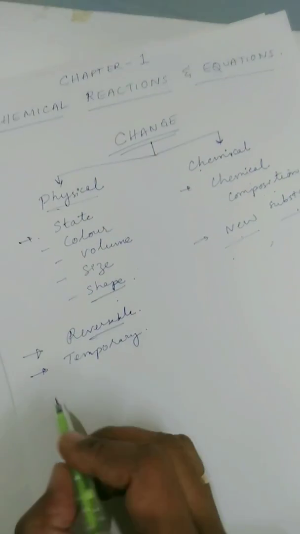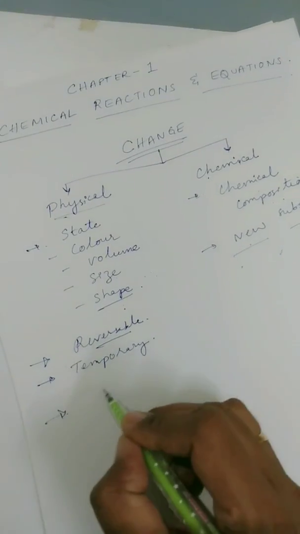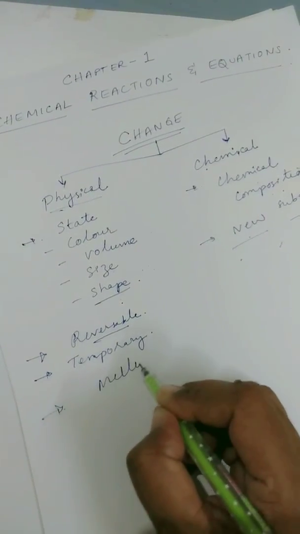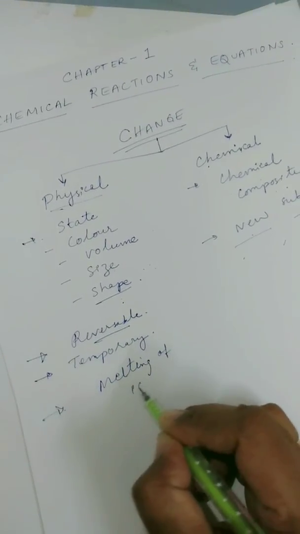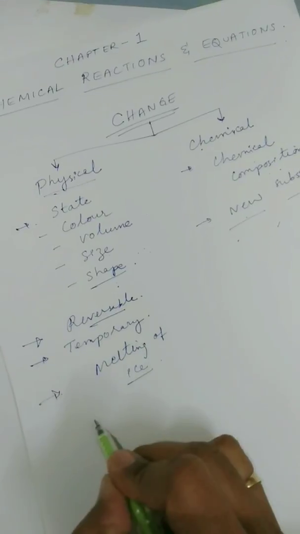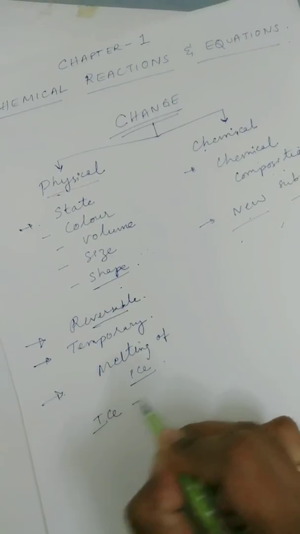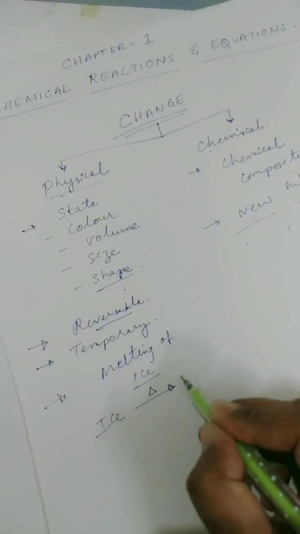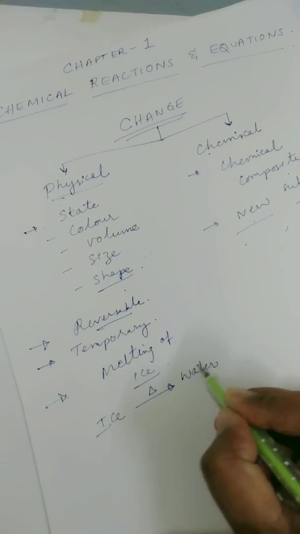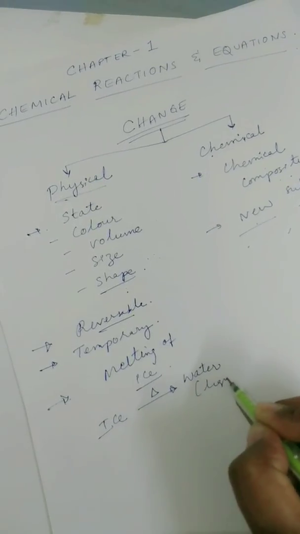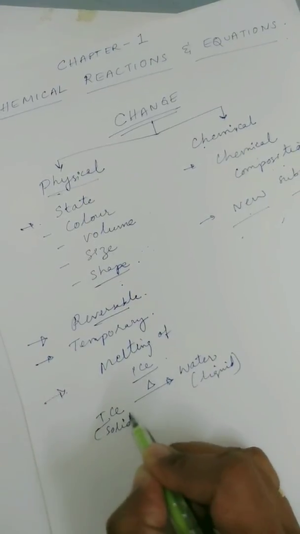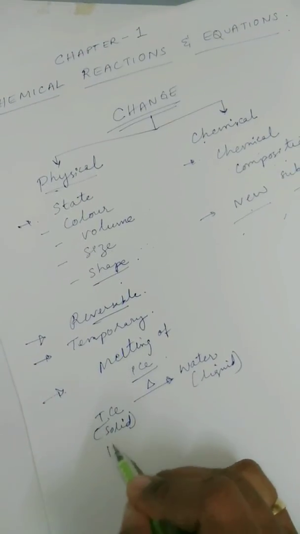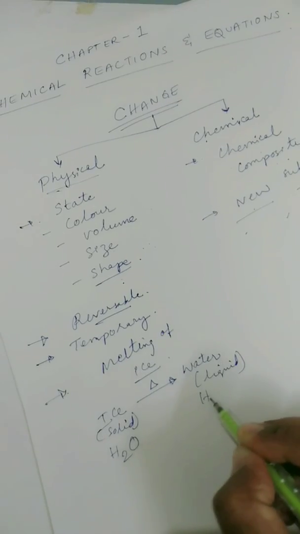Coming to the examples of physical change, you can take a simple example of melting of ice. Here ice changes to water, that is liquid, from solid. So what is changing here? The chemical composition remains the same.